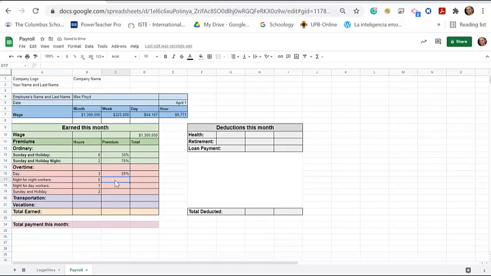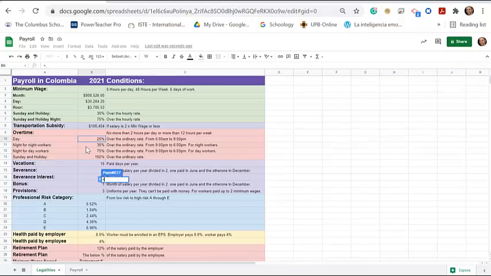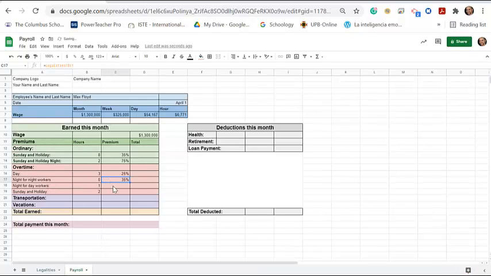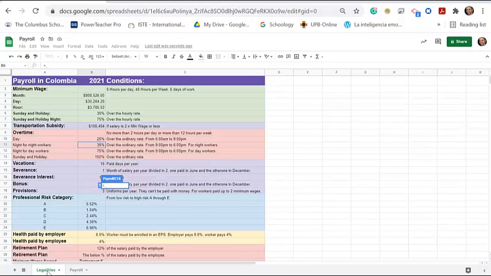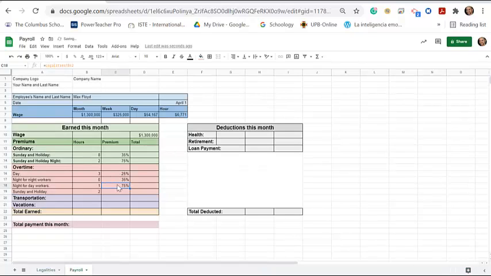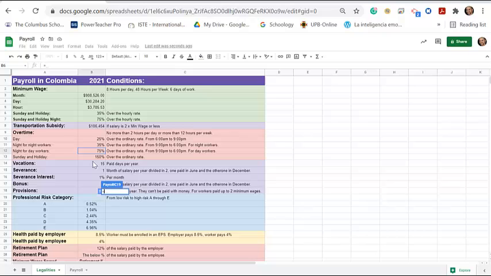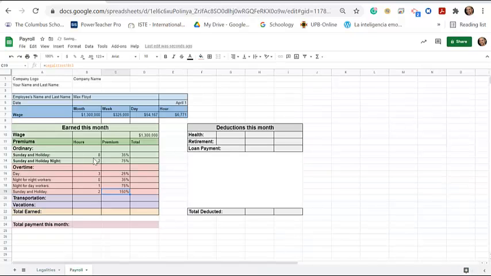Then you go here, even though this one doesn't really matter to us in this case, we're going to do it anyway for the sake of the exercise because we might change this exercise later. So night for night workers, hit equals there, then go here, night for night workers is this percentage, hit enter. Then this one, night for day workers, so hit equals, let's go to legalities, night for day workers, hit enter. And then the last one here, hit equals, Sunday and holiday overtime. So we go to Sunday and holiday overtime, click there, 150%, hit equals, and there it is.